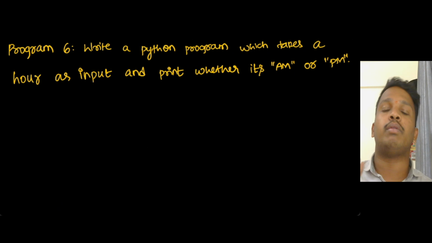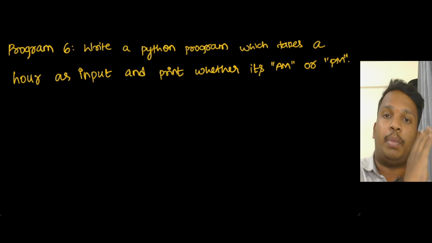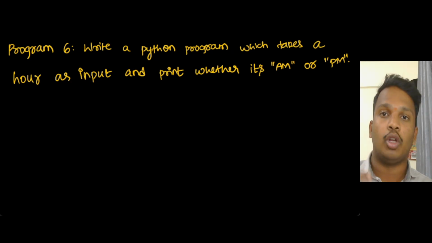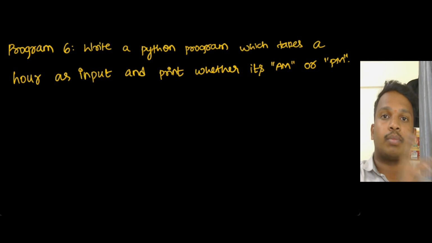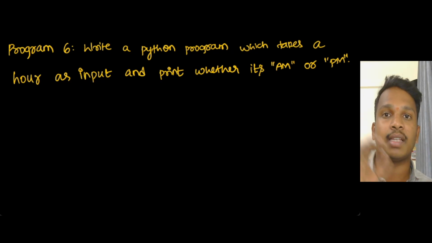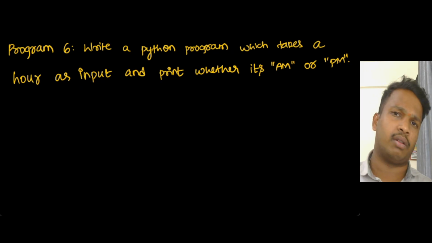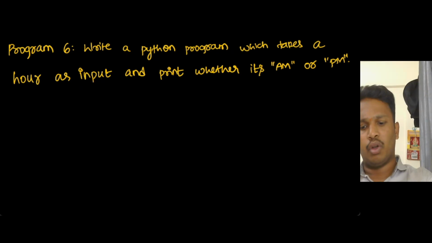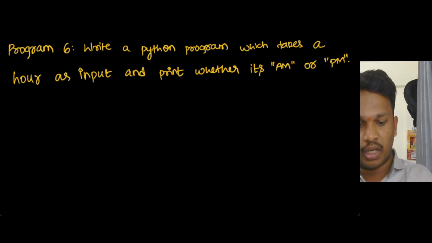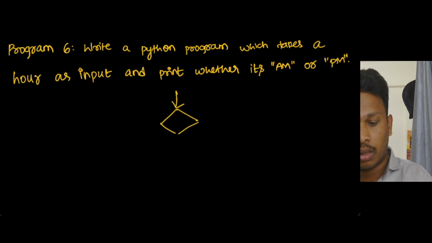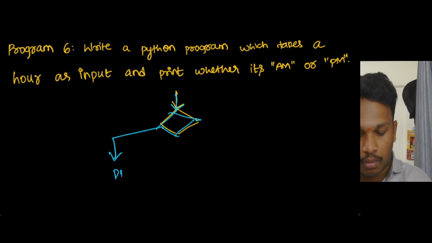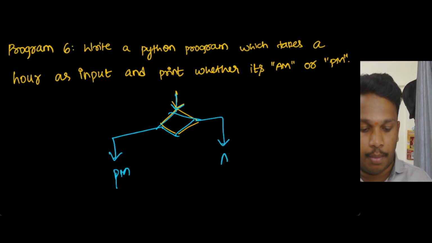AM or PM, how will you tell AM? Morning, 00 to 11:59 in the morning, it is known as AM. 12 to 23 is known as PM, correct? This is a normal thing which everyone knows, but we need to write a program. Now if you consider, we have basically only two parts. Either it's PM or AM, correct?